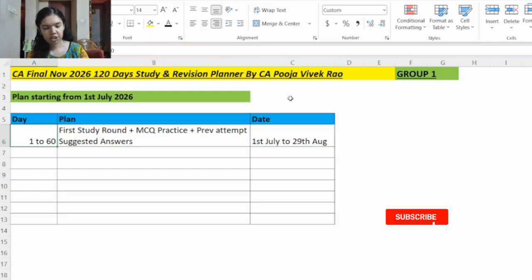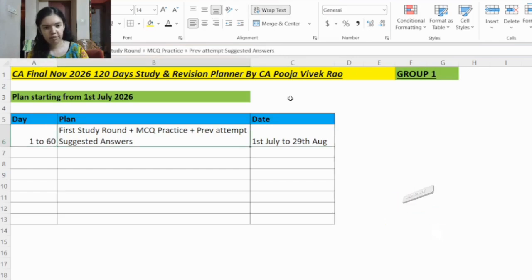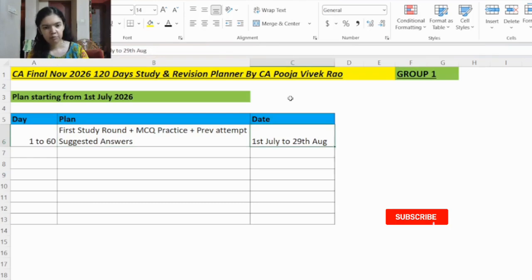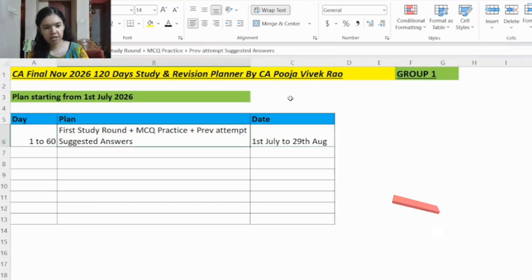And one more suggestion is, when you complete your first study round, like when you complete one chapter, at that time itself go through the previous year suggested answers relating to questions for that chapter. At least one or two previous attempt answers you have to go through. That is, previous attempt question papers, one or two attempts.